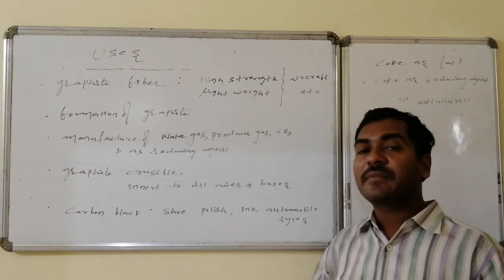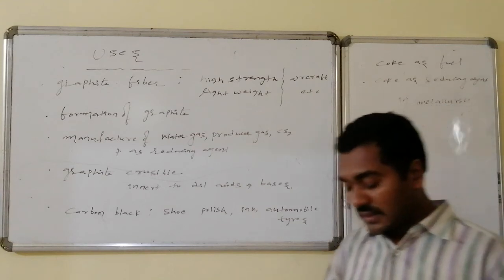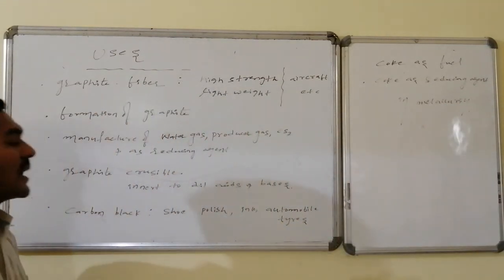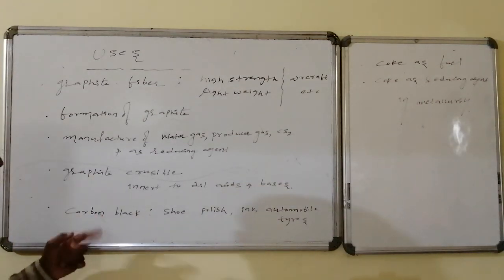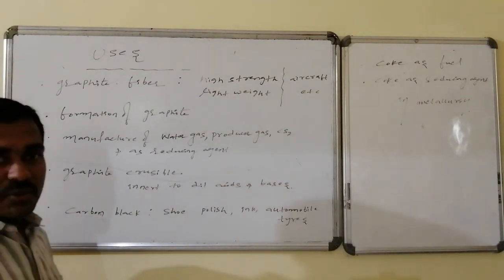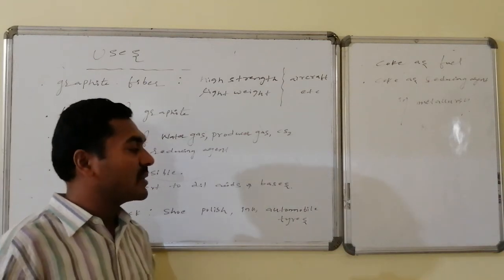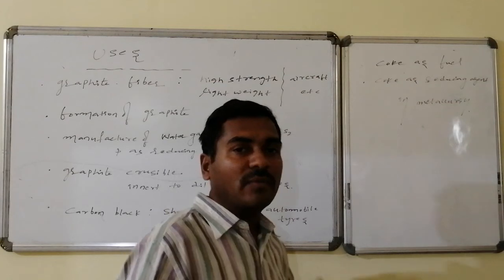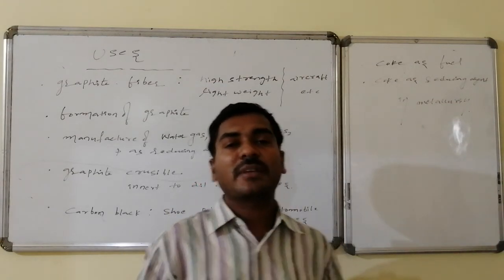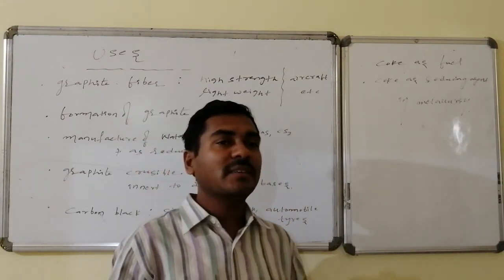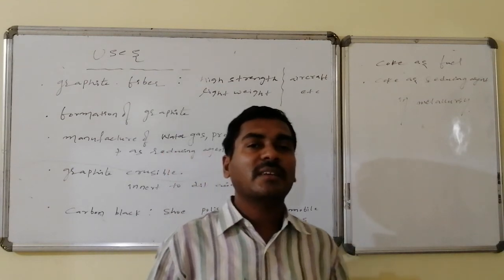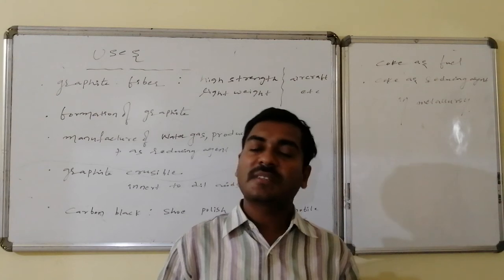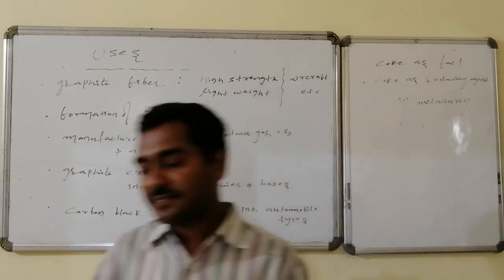Graphite crucibles are made from coal, and these are inert towards dilute acids as well as dilute bases. Carbon black, which is one form of black carbon, is used as shoe polish, in ink preparation, and in the filling of automobile tires. Coke is one form of carbon, an amorphous form of carbon, used as a reducing agent in metallurgical operations, and also used as a fuel in chemical industries, especially in the metallurgical industries.